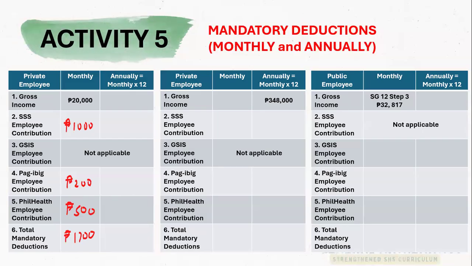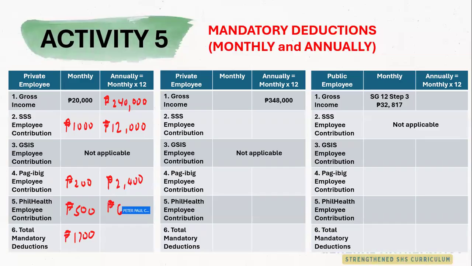Now, how do we get the second column, the annual part? So we multiply monthly times 12. So 20,000 times 12 is 240,000. So you could work together with me. 1,000 times 12 is 12,000. 200 times 12 is 2,400. Are we doing it right? Next, 500 times 12 is 6,000 pesos. Then we add again to get the total mandatory deduction. And that is equivalent to, very good, 20,400.